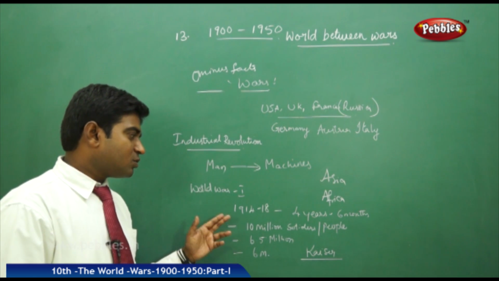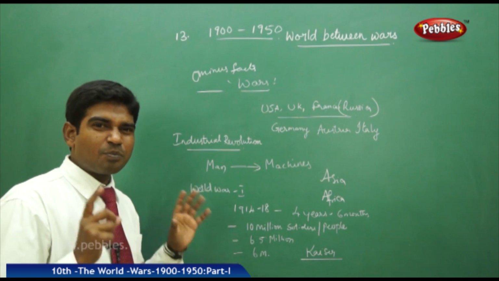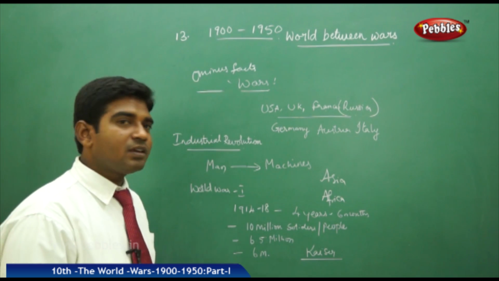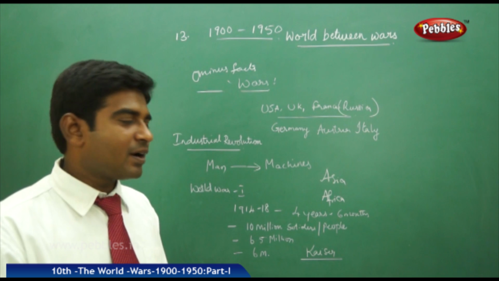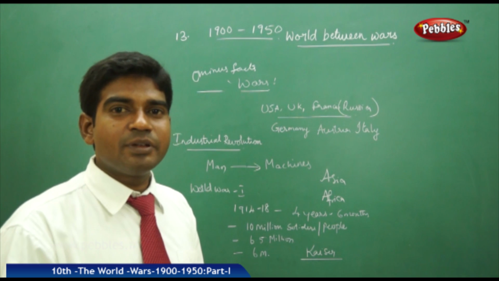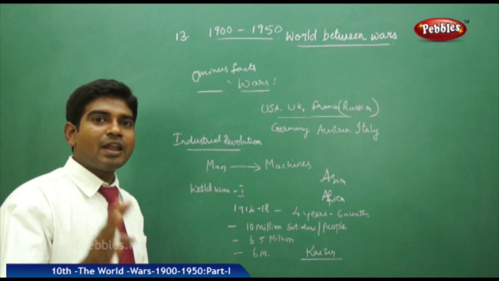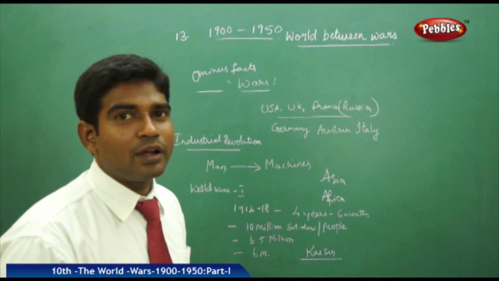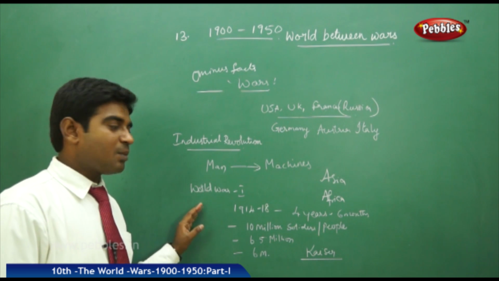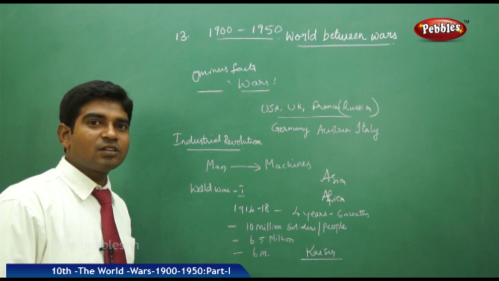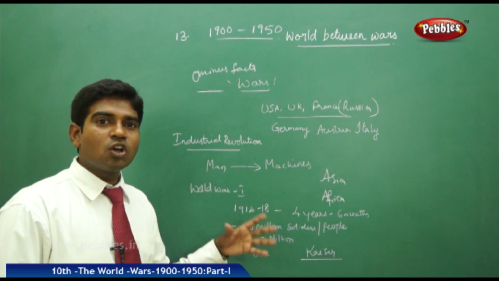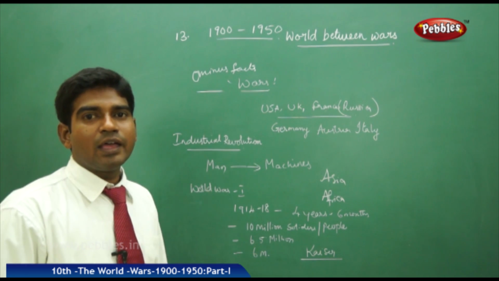And in those calculations we came to know that 10 million people or soldiers passed away, 6.5 million were wounded or lost their body parts and became physically disabled, and 6 million people are missing. Kaiser William left Germany, was found guilty of World War I, and ran away from his own country and took shelter in Holland. Like this, there are various things that happened in World War I, and these are the real facts. Coming to the estimation of the economic calculations, we have many doubts, and we can't say exactly how much loss we have had, or till now we are not able to compute the economic loss.